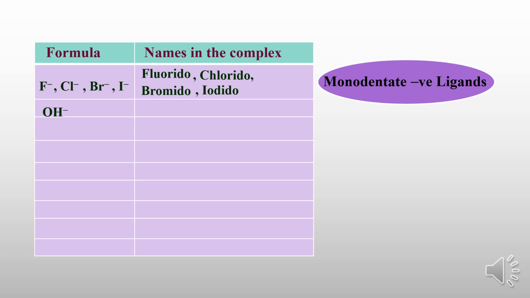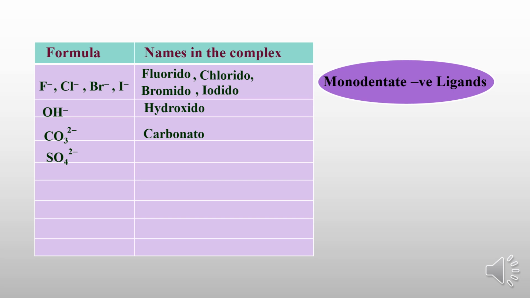You can take hydroxide ion. Here oxygen is a donor atom. So a negative charge is there. The negative charge will make a bond with the metal. So only one bond. So it is called hydroxido. Carbonate, you see. Carbon is a donor atom here. Carbon can make a bond with the metal by donating a pair of electrons. So it is called carbonato.